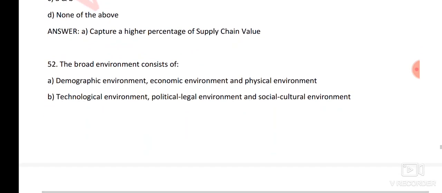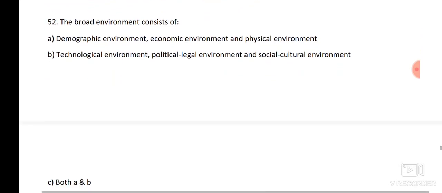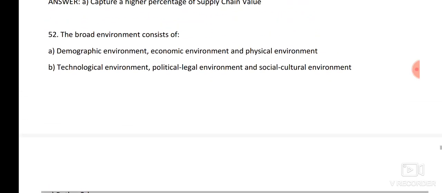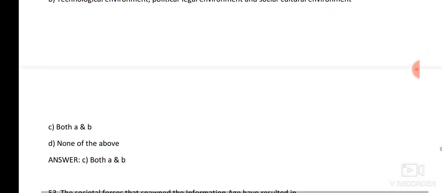Next question, the broad environment consists of, and the right answer is option number C, both A and B. That means demographic environment, economic environment, and physical environment, and technological environment, political legal environment, and social cultural environment.